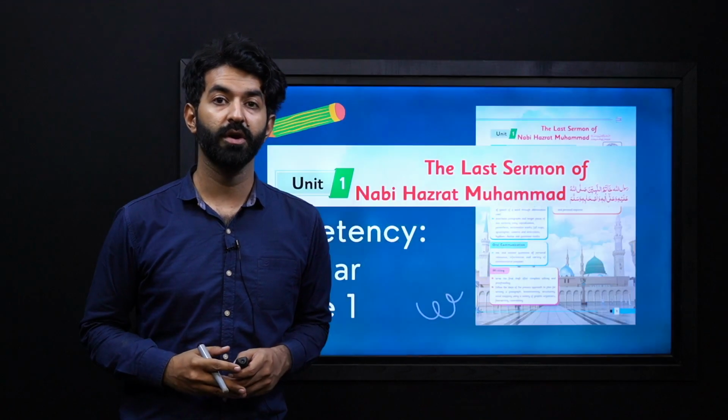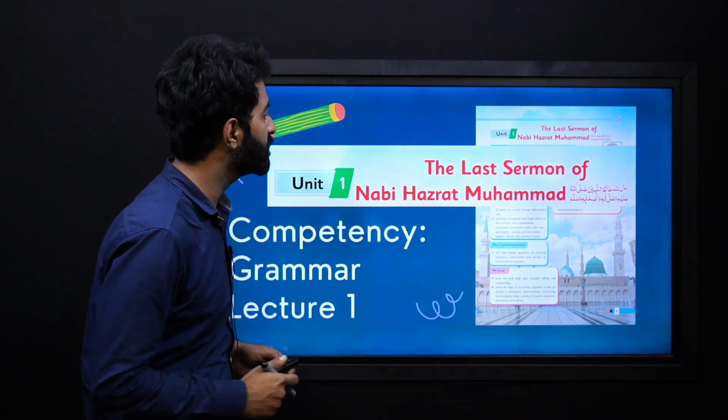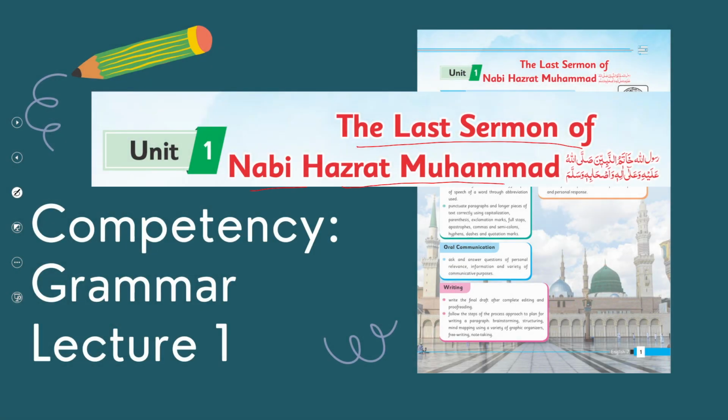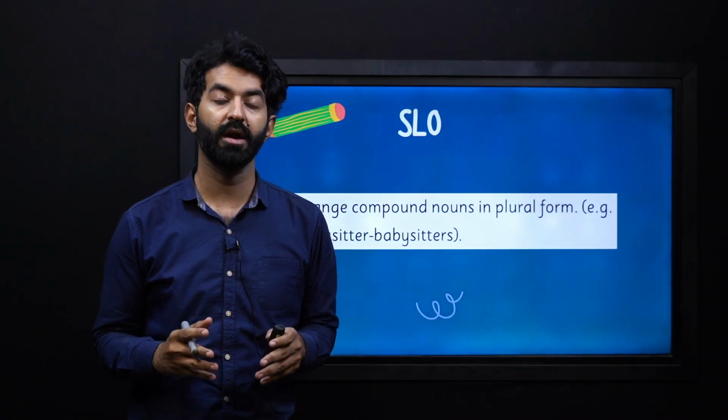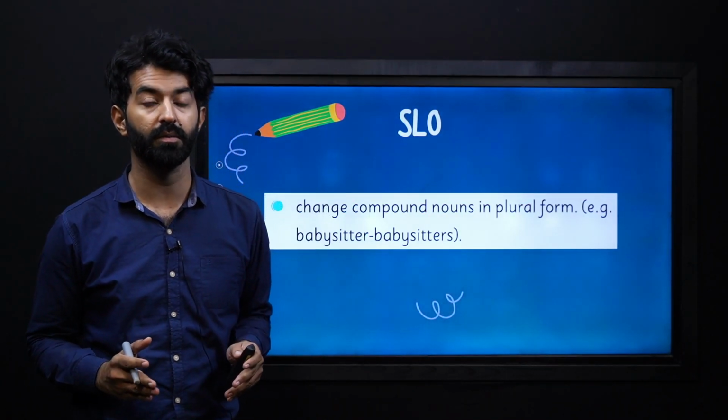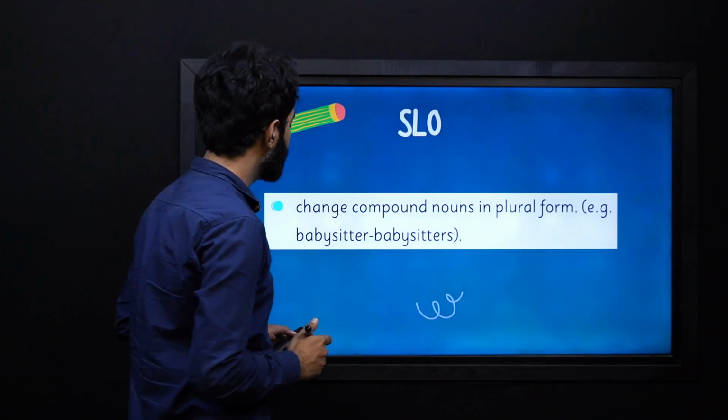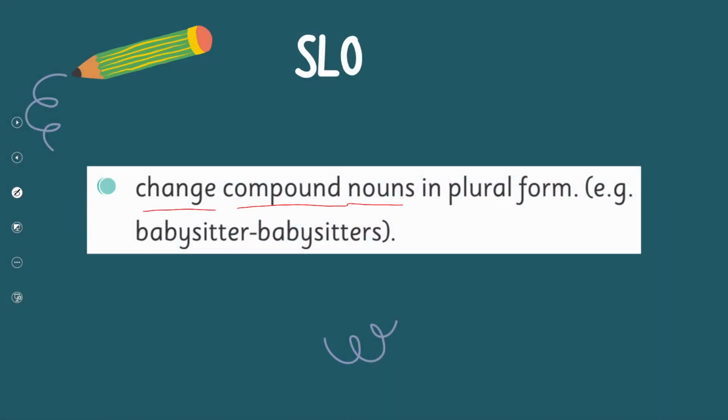So today we are going to deal with unit number 1 titled The Last Sermons of Nabi Hazrat Muhammad Sallallahu Alaihi Wasallam. We will be dealing with the competency of grammar here, and this will be our lecture number 1. So let's begin by reading and understanding our students' learning outcome for this lesson. It says, change compound nouns in plural form. For example, babysitter will be babysitters.